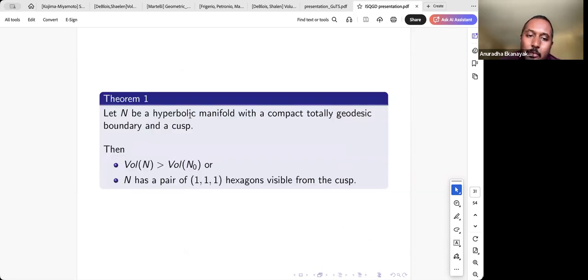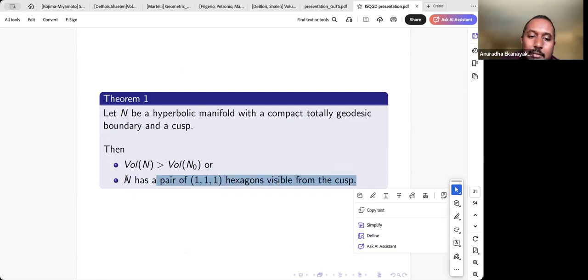We'll have a lower volume bound that depends on the type of hexagons we see. And if we don't have 1-1-1 hexagons, our volume is going to be bigger. So all that remains to do is to look at what happens when we have 1-1-1 hexagons. For the next 4 or 5 minutes, I'll talk about this case.